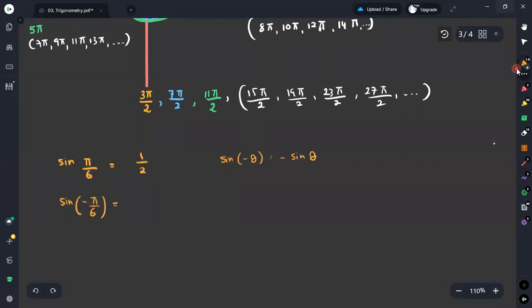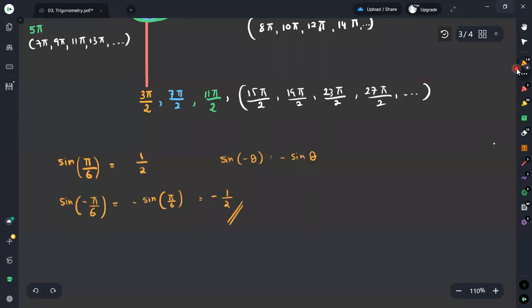Using this odd even concept, we can say it is equal to minus sine pi over 6. Now you know that sine pi over 6 equals half. Therefore, this will be minus times half, and you will get minus half.